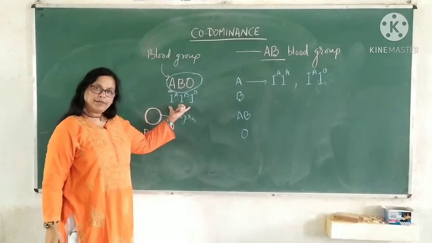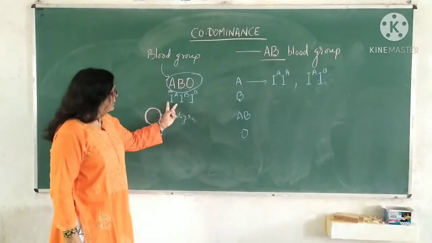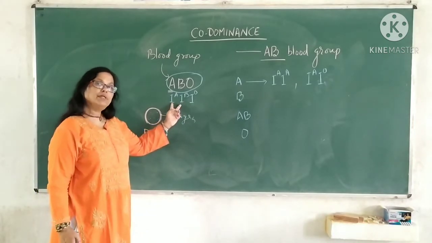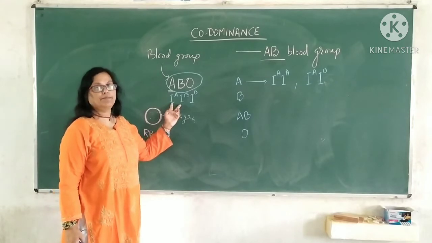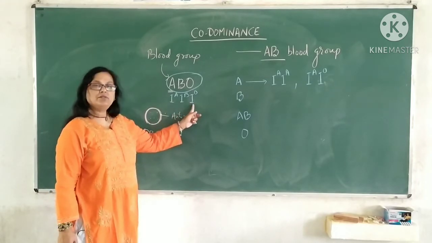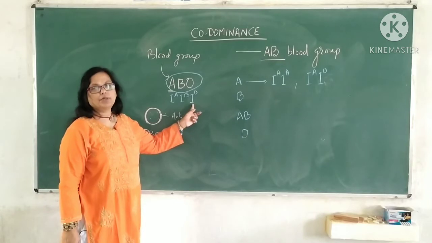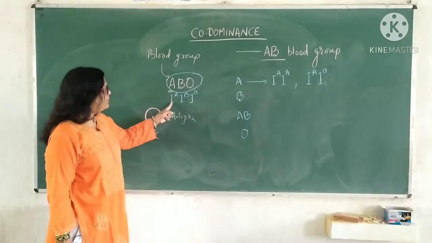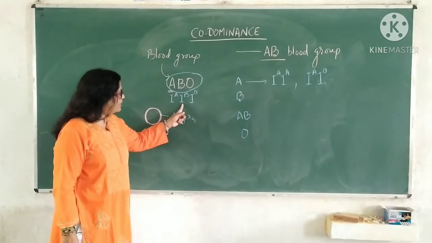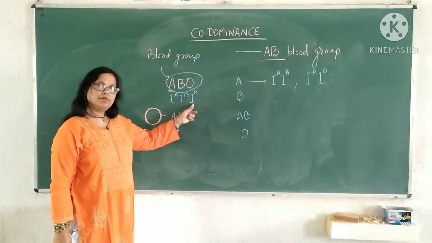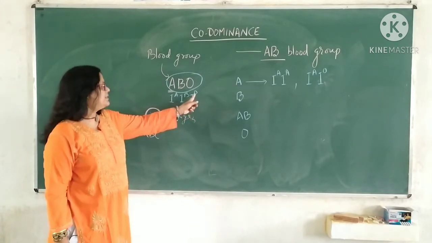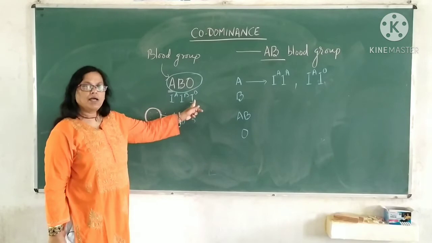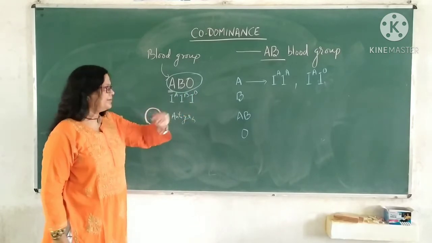Among these 3 alleles, these 2 produce polymer sugar. But this I0 could not produce sugar. Clear? This will produce sugar, this will produce sugar, but this could not produce sugar. Hence, I0 is written here.